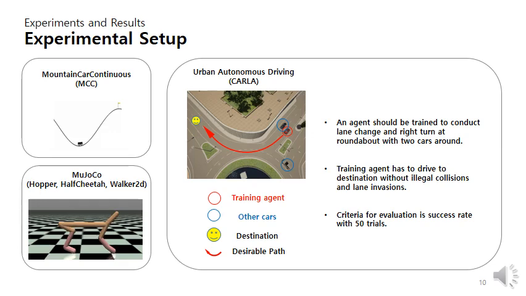At the roundabout, there are 2 other cars with 1 training agent car. It has to drive toward its destination, a yellow smiley face. An agent should be trained to conduct lane change and right turn at the roundabout without any illegal collisions and lane invasions.